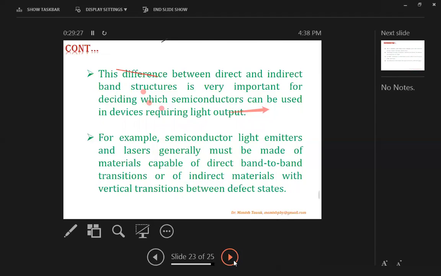So these are the basic requirements. For example, if you want to make a light emitting diode, you have to choose the direct bandgap semiconductor, because when the excited electron comes back to the ground state, the energy emitted will be in the form of light. Whereas if you choose silicon material for the light emitting diode, the energy will not be emitted as light, but the silicon diode will start heating itself.